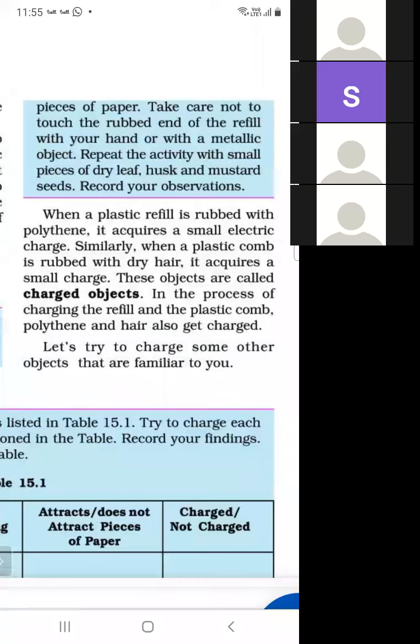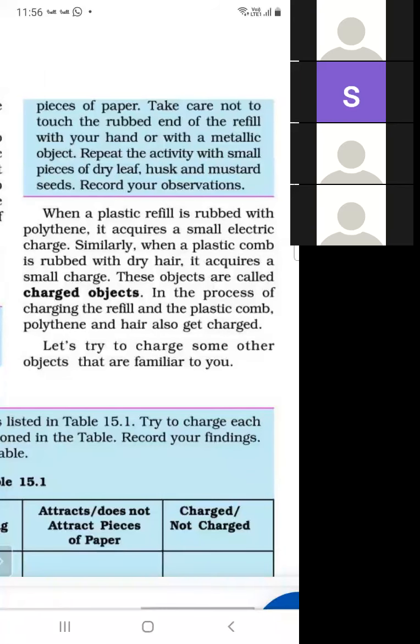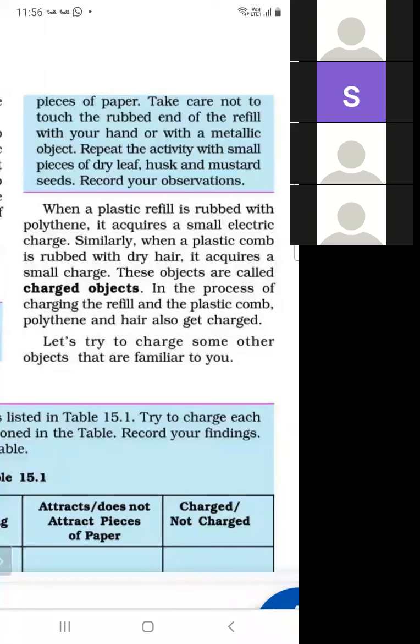So what is a charged body? Plastic comb and plastic refill, and these are charged objects. In the process of charging the refill and the plastic comb, the polythene and hair also get charged. So when we charge these objects, refill and plastic comb, polythene and hair also get charged. So when one object is rubbed with another, then one object becomes positively charged and the second object becomes negatively charged.